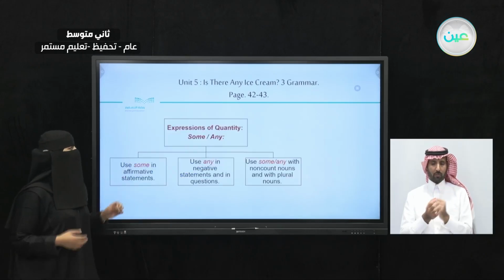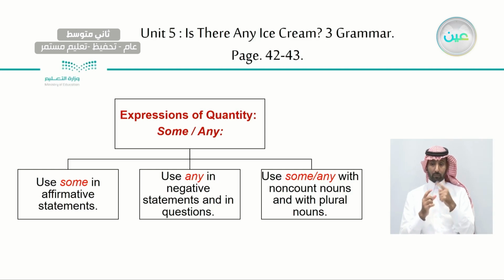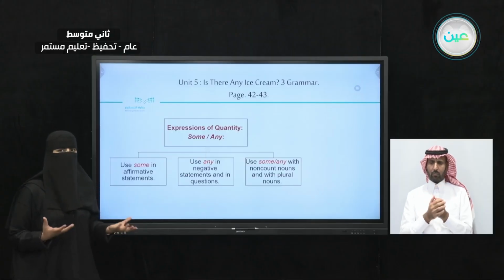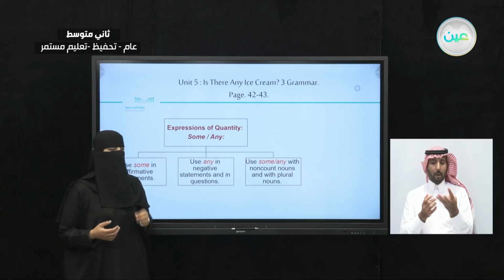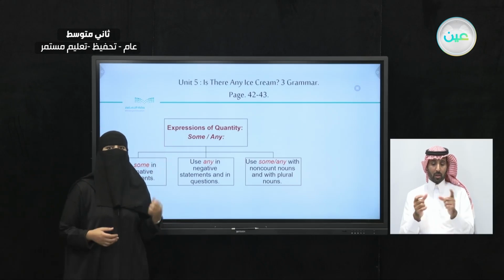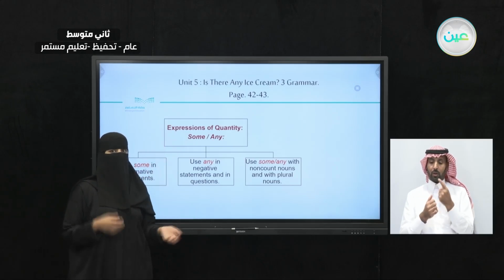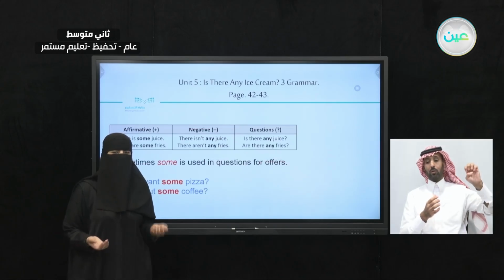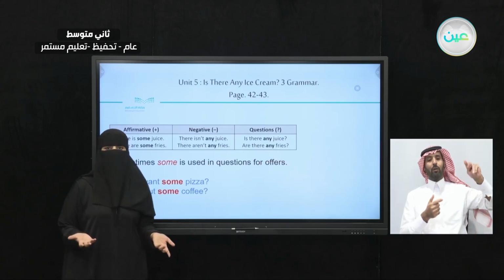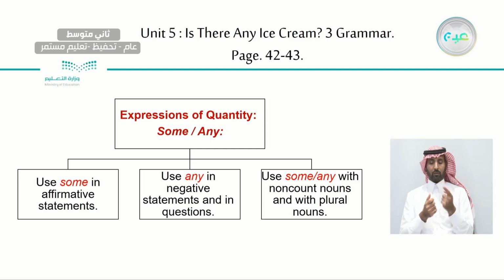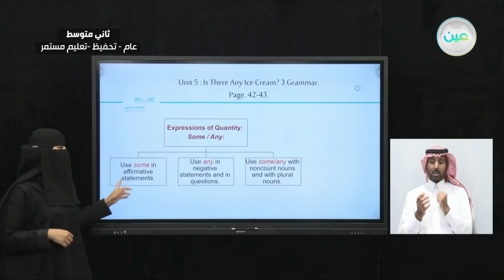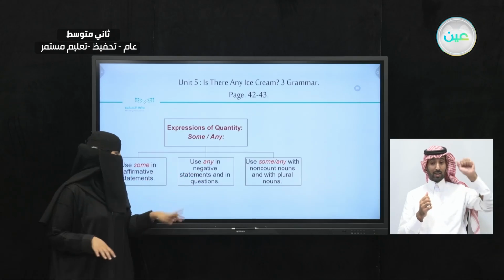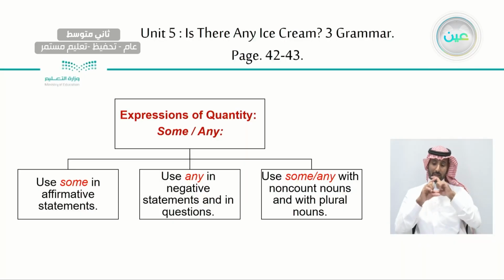Now let's take a look. When you want to order something and we want to know the quantity, we use expressions of quantity. For expressions of quantity, we are going to use either some or any. But when are we going to use some and when are we going to use any? So let's take a look at the first one here. Some. Use some in affirmative statements. I want some rice. And we can use any in negative statements and in questions.